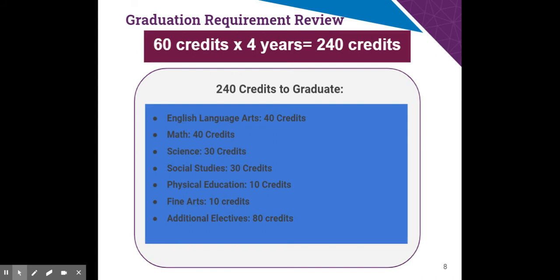Additional electives, you need 80 additional elective credits. Now, over 4 years, you have the ability to earn approximately 120 credits of electives. So even if you fail some, although we don't want you to, you still have the ability to graduate. So you need 80 total. If you add together your arts and your PE, that's 100 total. But in your time here, you'll have the opportunity to take at least 120 credits worth of electives if you want to. So don't be alarmed when you see that you need 80 of those.